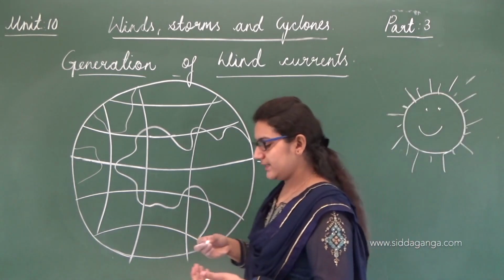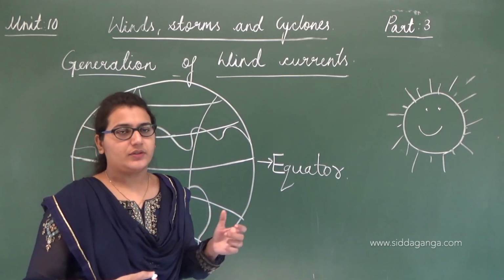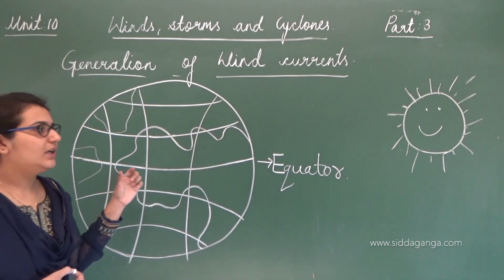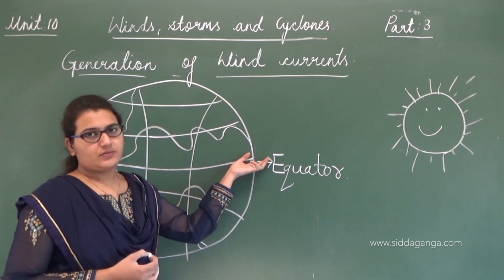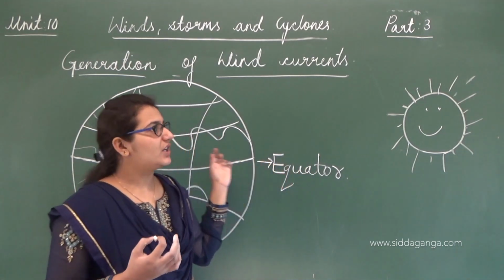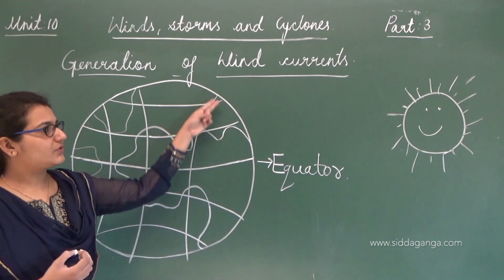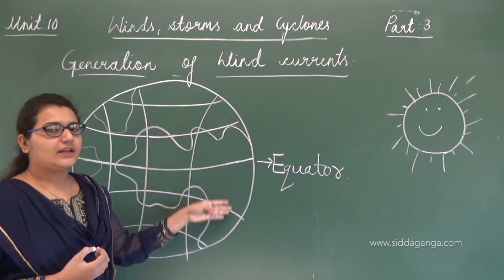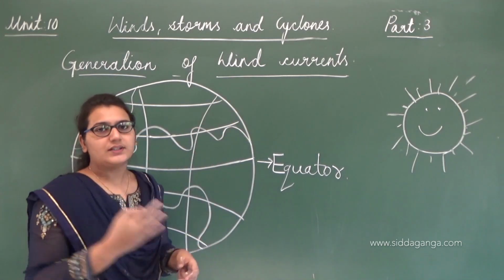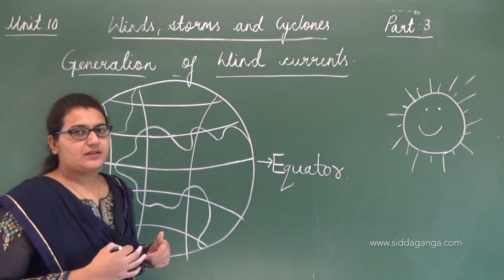So how does this happen? How does the wind current move? Let us understand that concept. The equator is the region which gets more heat, because see, the shape of the earth is a sphere. If the surface was just a straight line, the whole area would have got the same amount of sun rays.